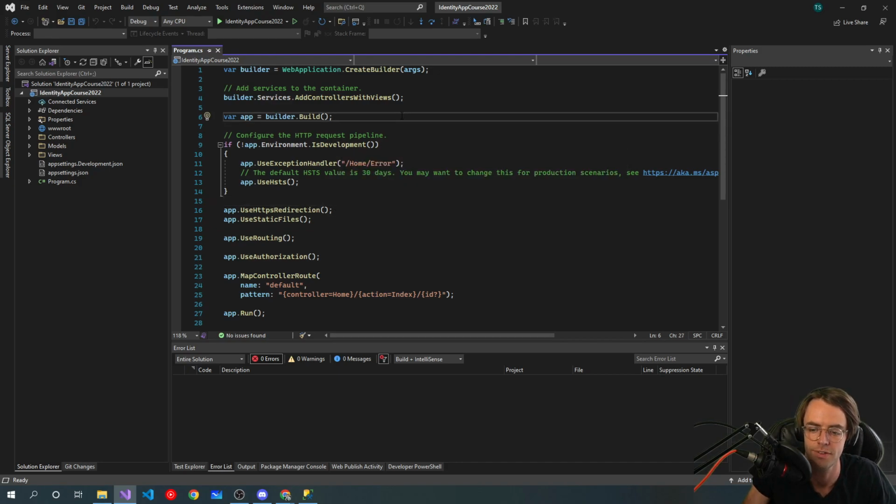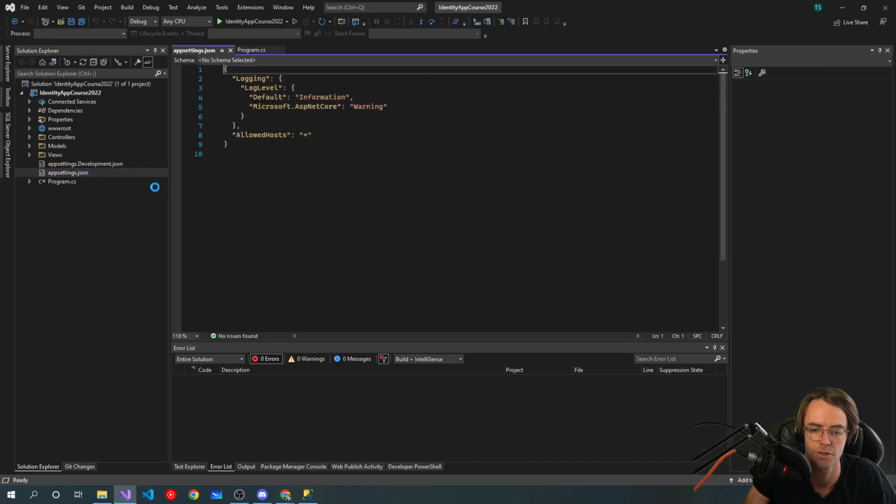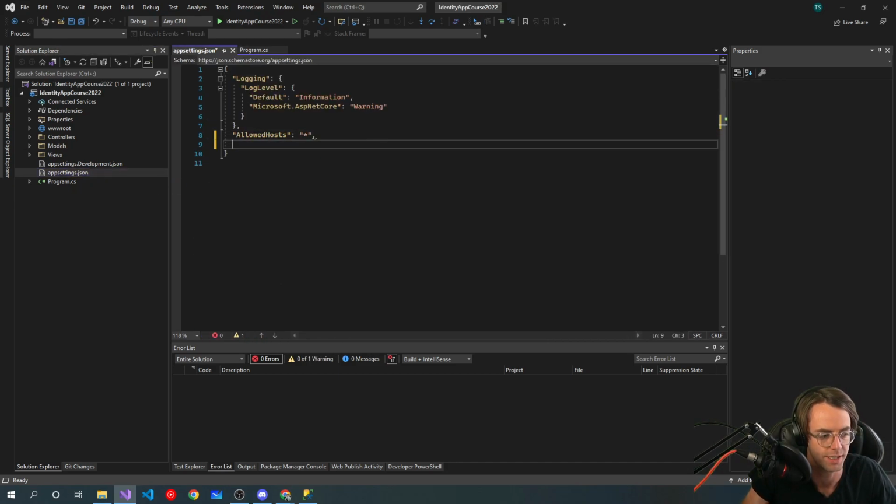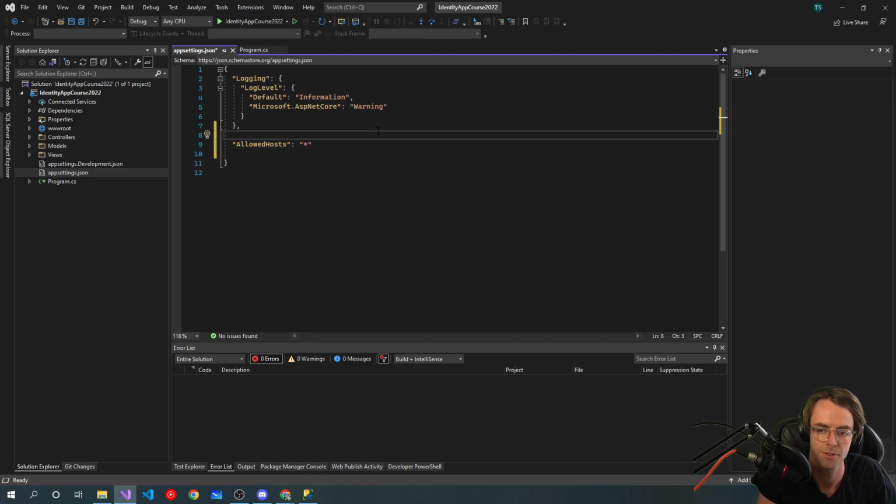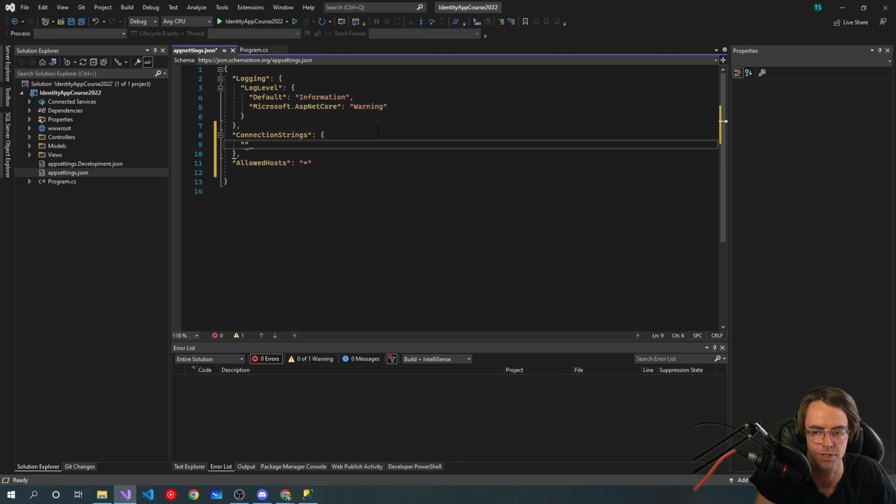Next, we want to go into our appsettings JSON and put that connection string in there. I think I'm going to put it up here. We go connection strings, and there's IntelliSense for us because this is pretty common.